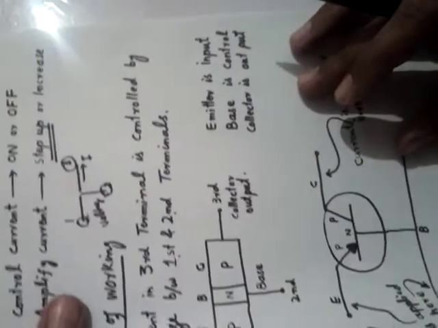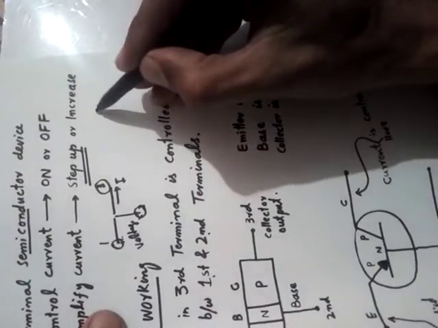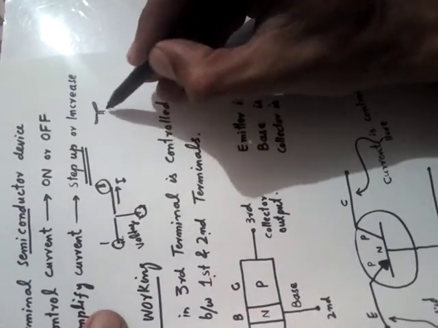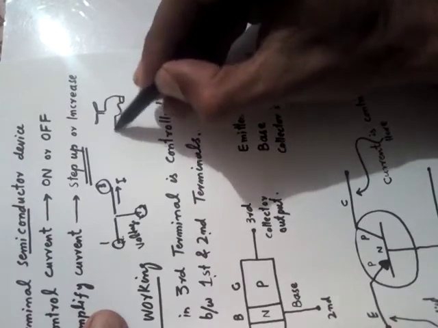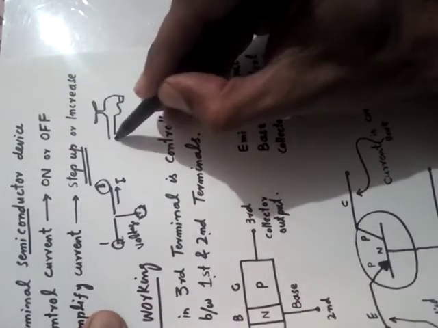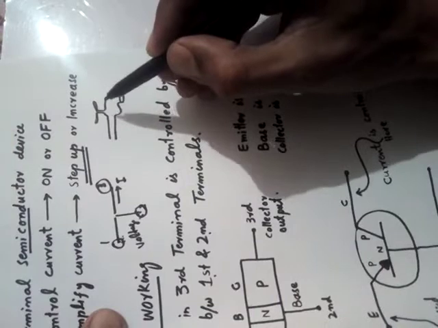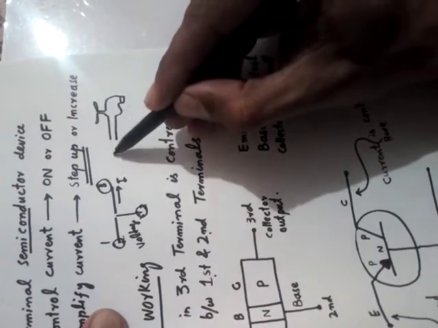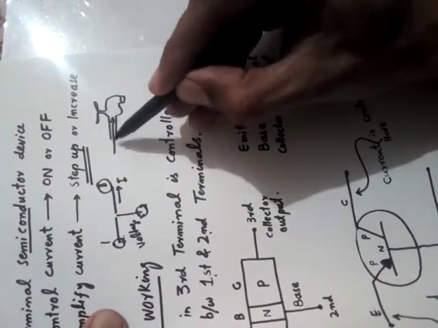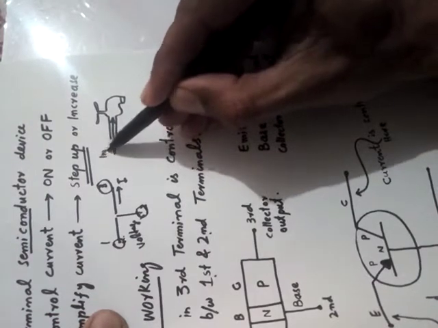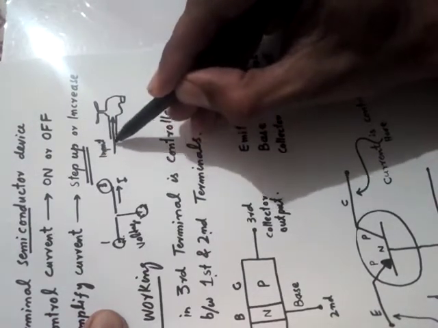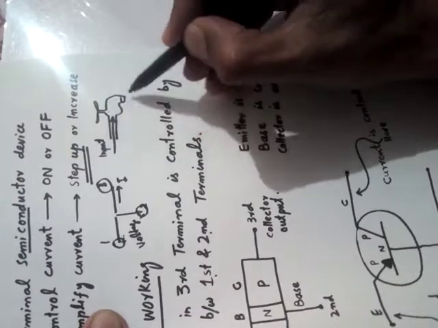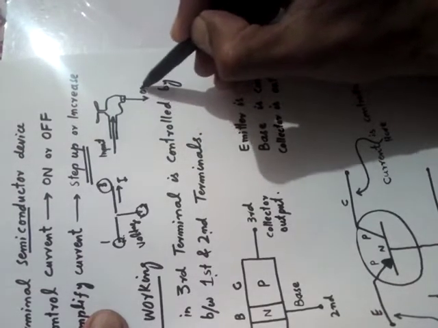Okay, let me give you an example. Consider this water tap. Here the water comes in as input. When the water enters the tap, here we get the output.